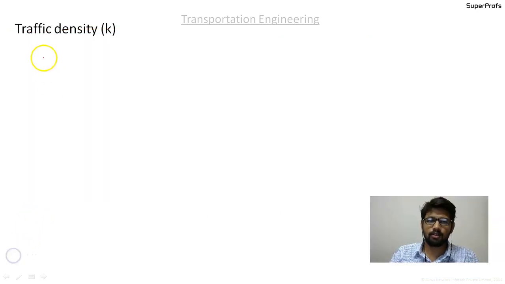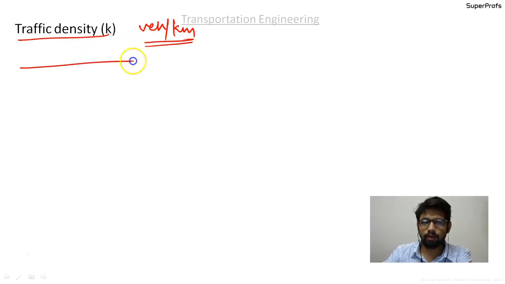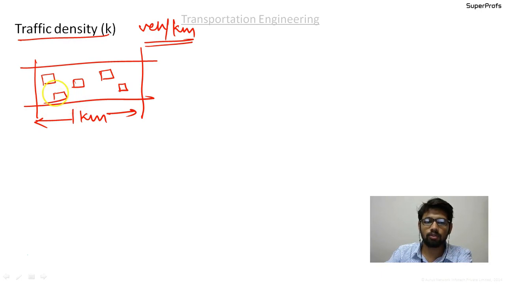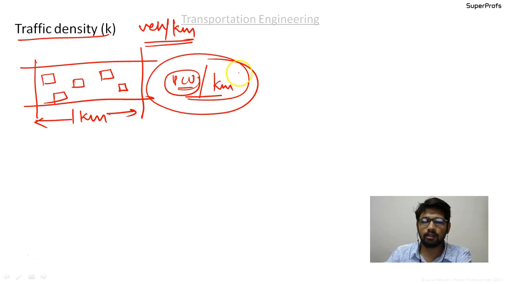Okay, guys. So let us now discuss the traffic density. It is the number of vehicles per kilometer on the road. Suppose there is a road like this, go and take a snapshot, a picture of 1 kilometer of road, of a critical lane, and count the number of vehicles on the road. Convert this number into PCU, the passenger car units, and passenger car units per unit distance is the traffic density.